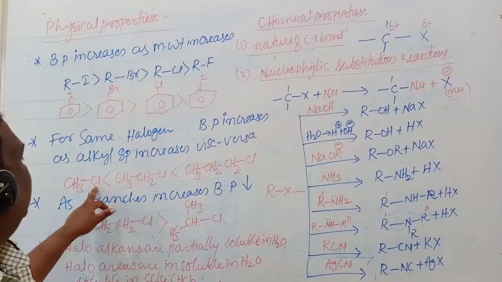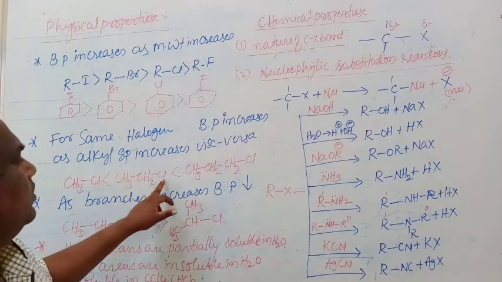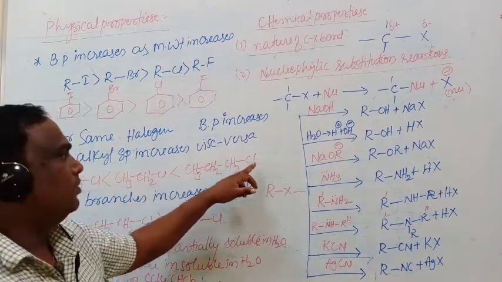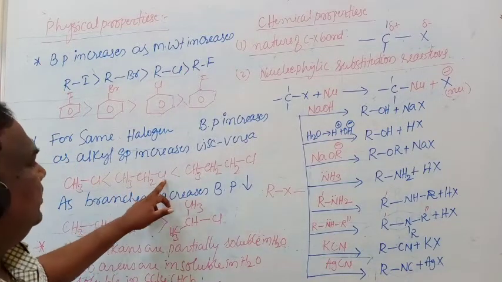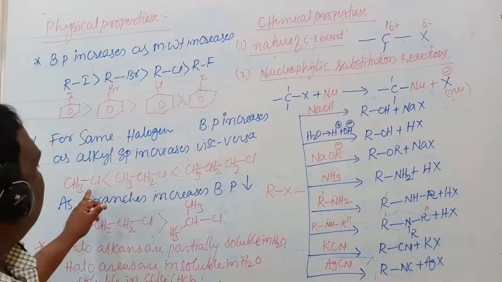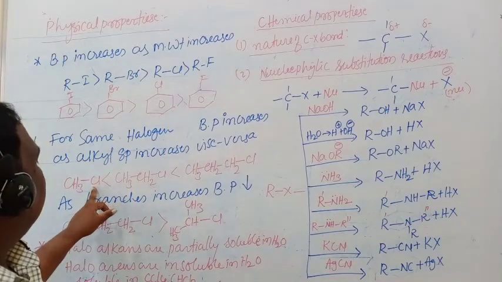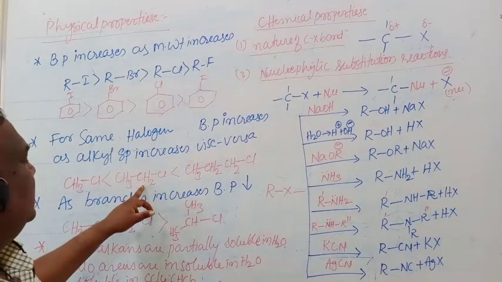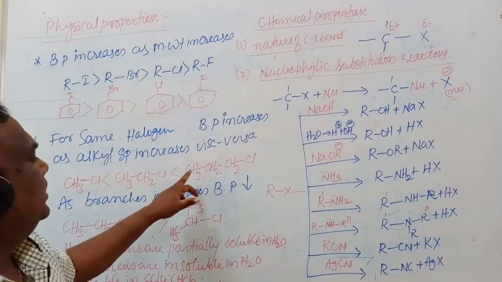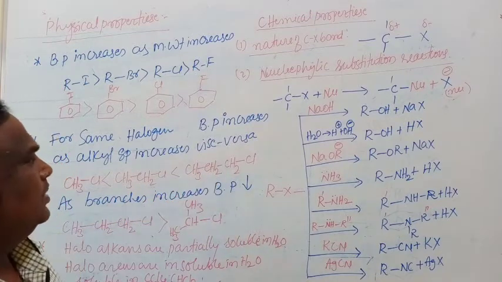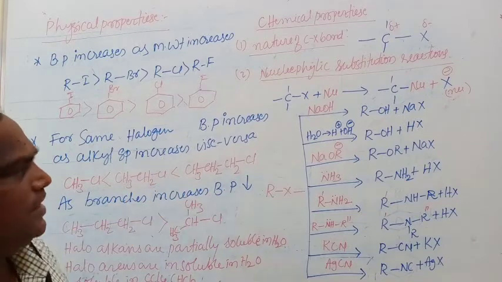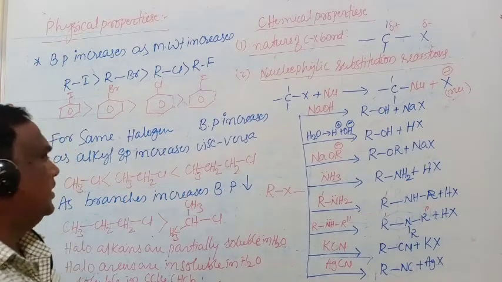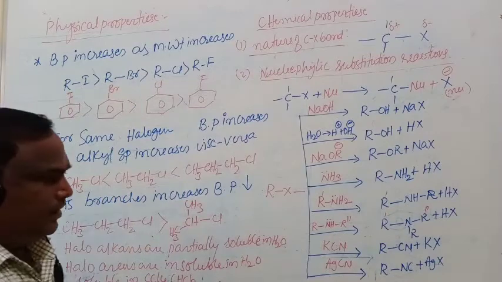Here, methyl chloride, ethyl chloride and propyl chloride: all halogen atoms are the same, chlorine, but the alkyl group is changed. Here is methyl, 1 carbon. Here is ethyl, 2 carbon. Here is propyl, 3 carbon. So boiling point increases as molecular weight increases.